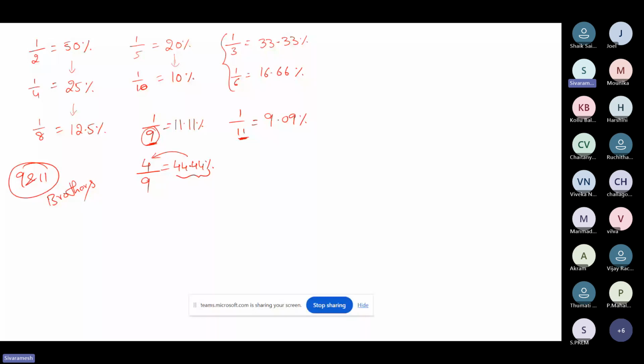Let's practice some more things. Let's say 55.55%. Can you guess what will be the fraction for this? 5 by 9. Yes, very good, 5 by 9.